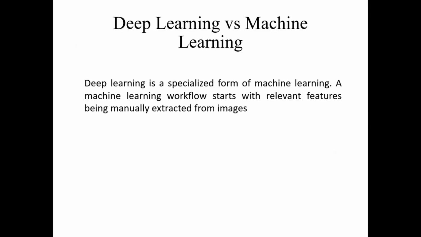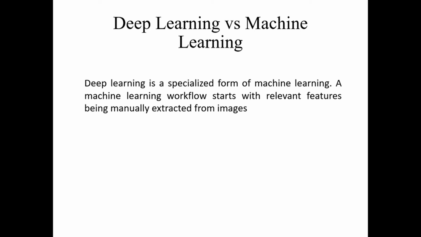So in the next aspect, why deep learning is better than machine learning. There is a lot of difference between deep learning and machine learning. Deep learning is a specialized form of machine learning. A machine learning workflow starts with relevant features being manually extracted from images. So there is a key difference between deep learning and machine learning.